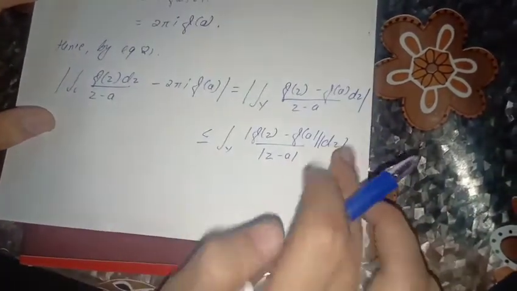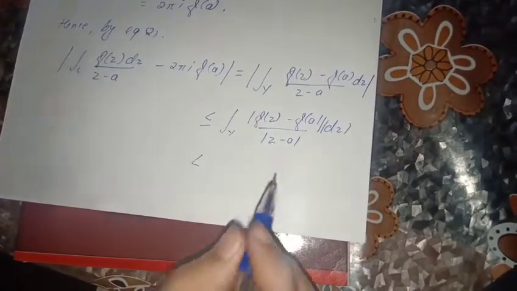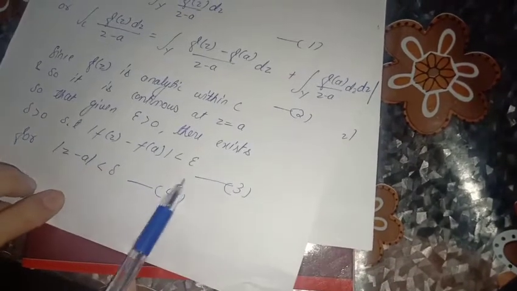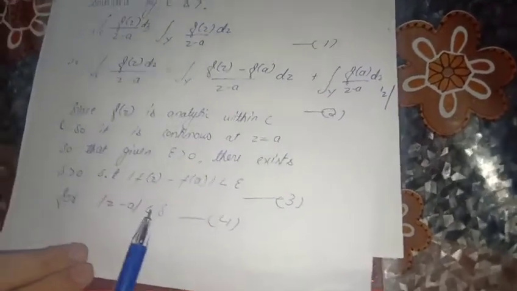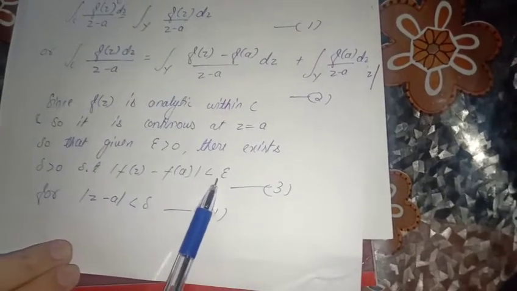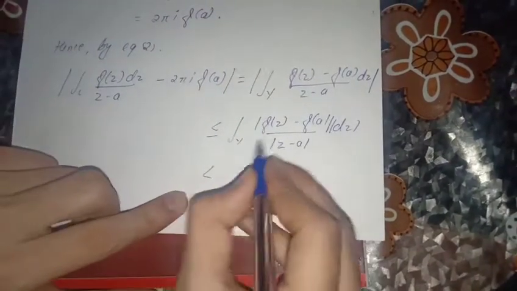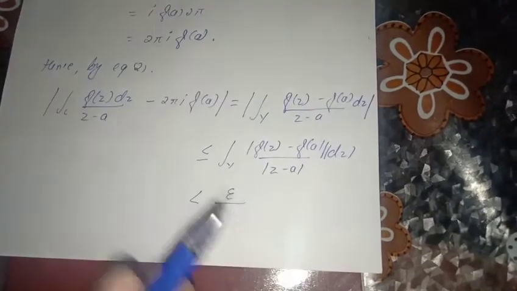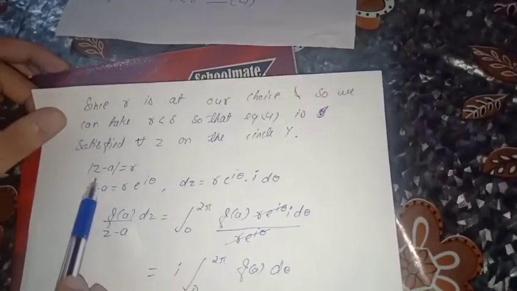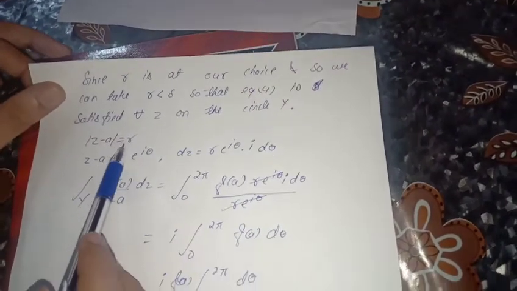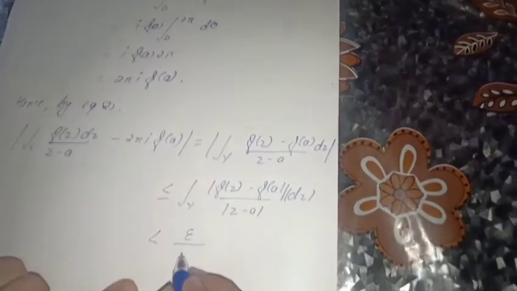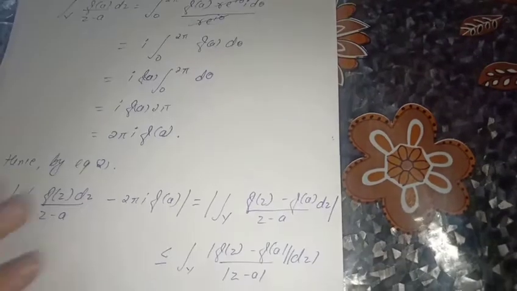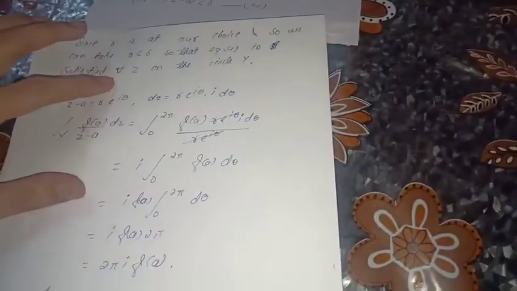Then f(z) minus f(a) is less than epsilon, so we write that here, and |z minus a| is equal to r, so we write r for this. And what is the mod of dz?